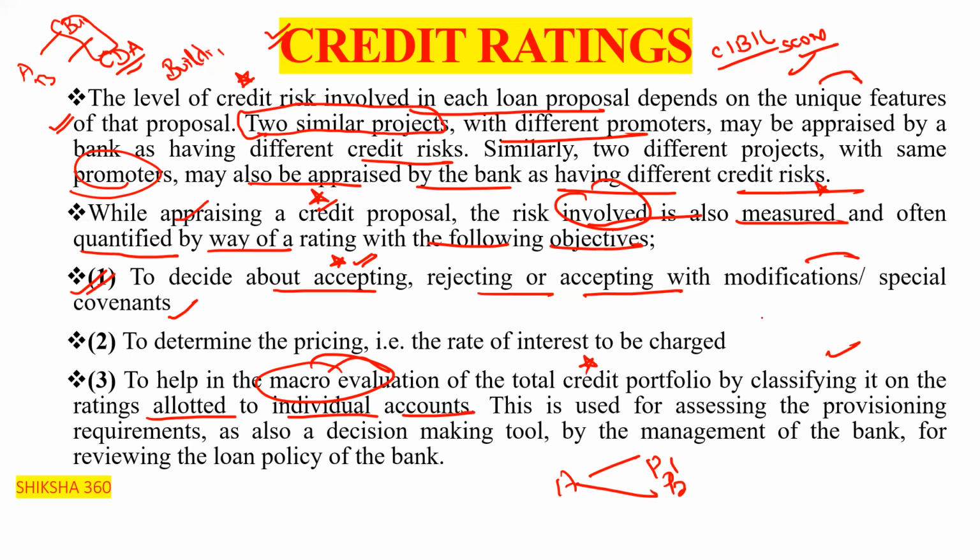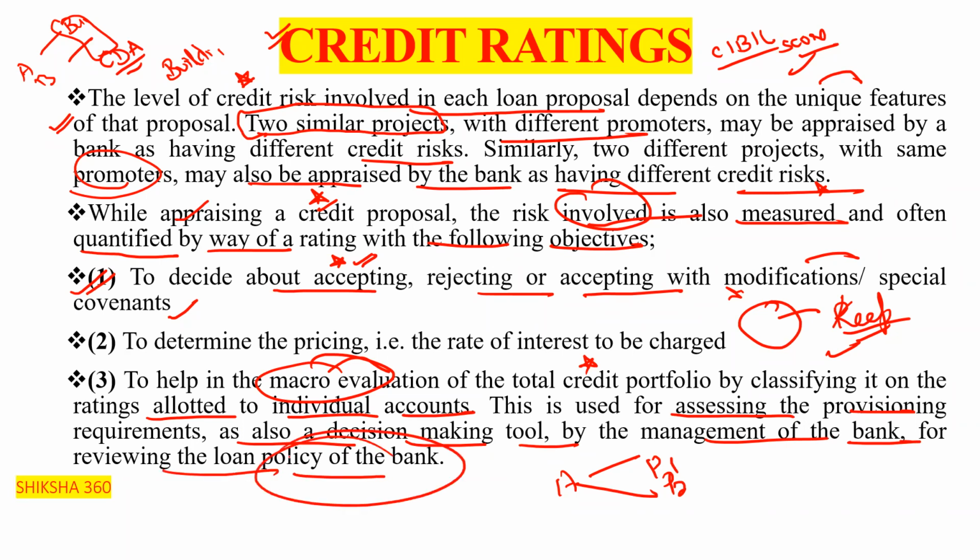We can say that if there is a higher risk, the bank has to keep more amount as per the loan. So this is used for assessing the provisioning requirements, as also as a decision making tool by the management of the bank for reviewing the loan policy of the bank. So these are the main objectives.